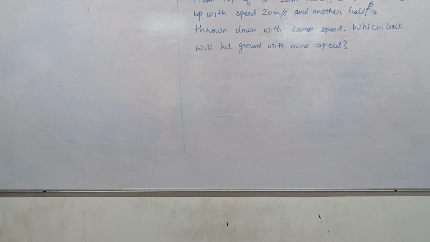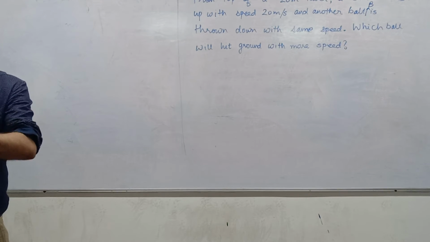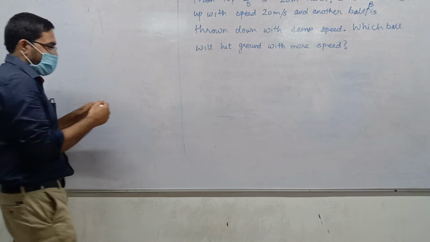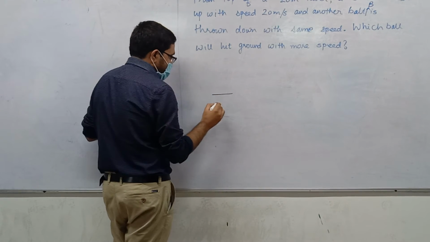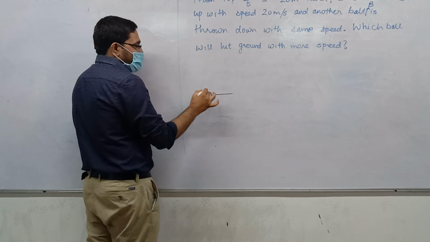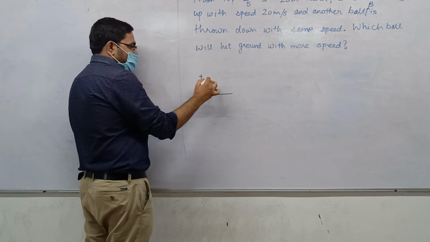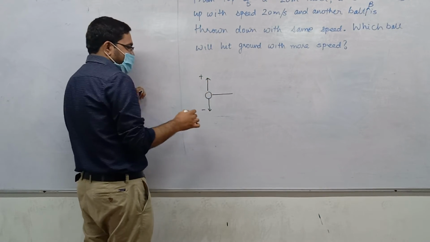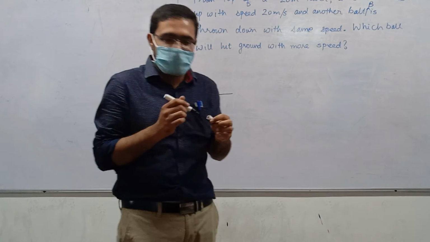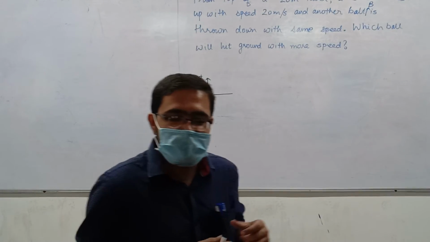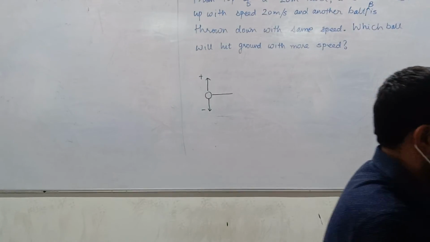Hurry up, come on. Draw the diagram, take reference at ground as usual. See, now I will not tell you this. This is the last step. Take reference at ground. Which direction do we normally take positive? Upward. It's not a rule, but it helps that everyone takes the same, then we can communicate easily. Right? So upwards positive, downwards negative.